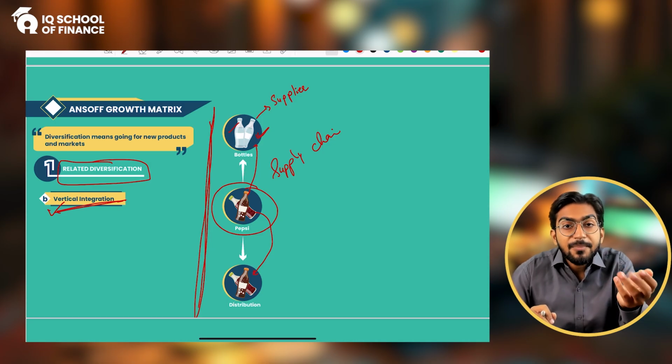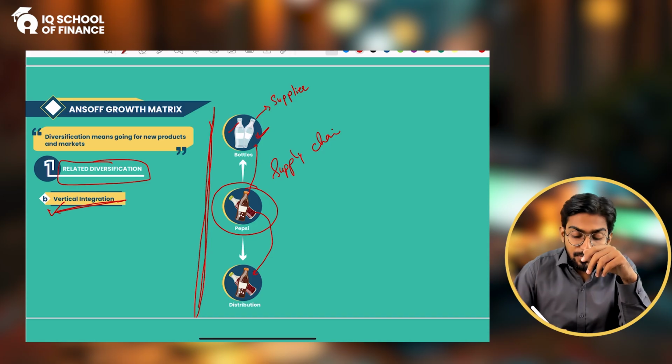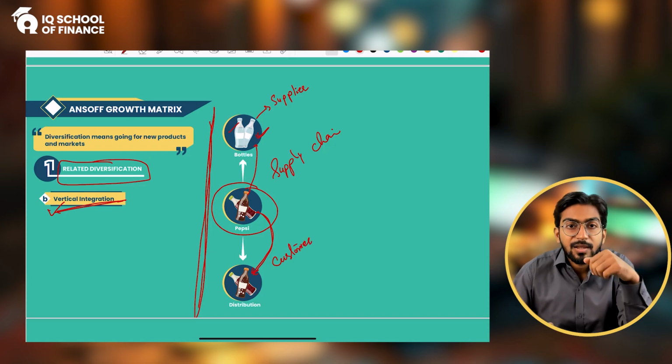So what if the Pepsi starts its own distribution network? Then Pepsi says, okay, now I will not purchase that distribution service from my distributor. I will distribute my product by myself, to the retailers, wholesalers, consumers, and supermarkets. All right, so now you have started doing the job of your customer. Now you have become your own customer.